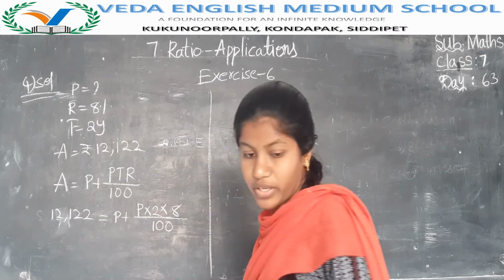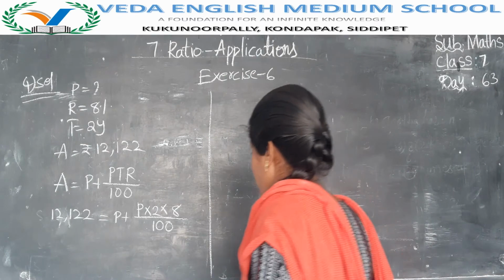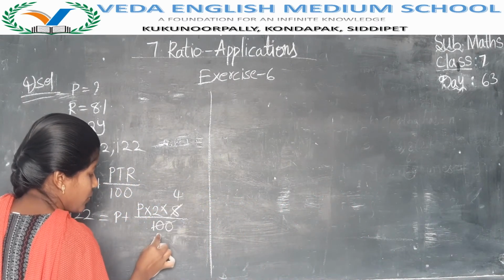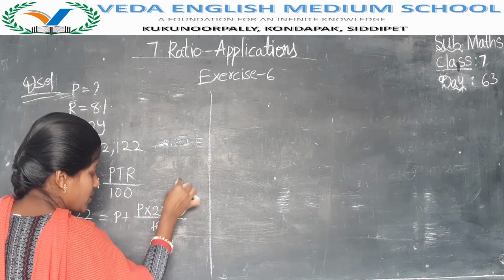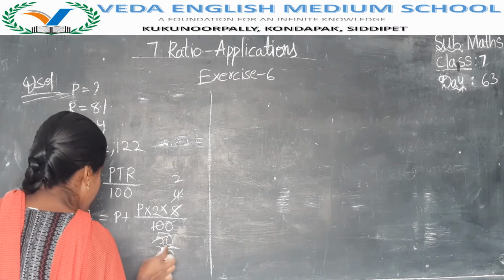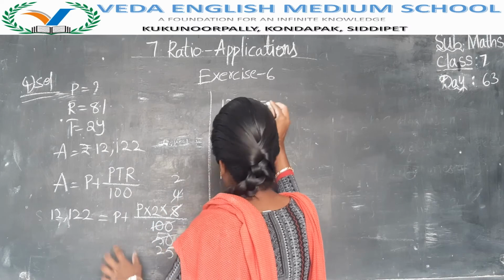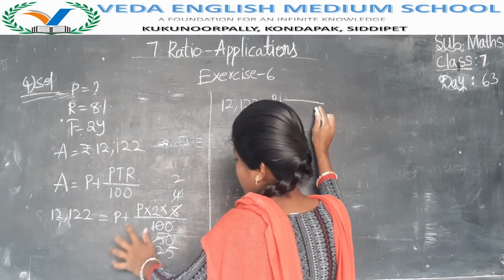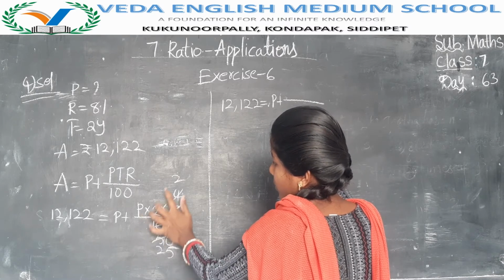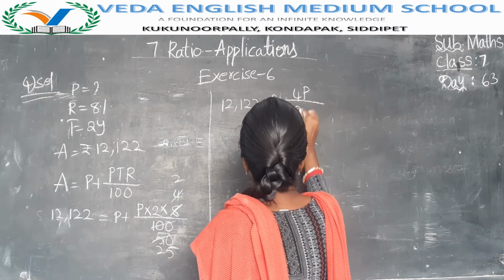Then what we'll do here? 2 4s are 8, 2 5s are 10, 2 0s are 0, 4 1s are 4, 2 2s are 4, 2 5s are 10. Here we'll get 12,122 is equal to P plus P into 2, 2P, 2 2s are 4, 4P by 25 in total.